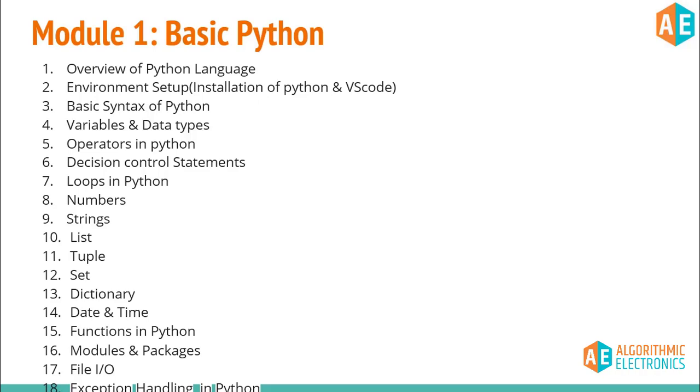Now we'll discuss the training modules we're going to cover in the first 4 months. Module 1 is basic Python programming. We'll consider that you don't know anything about Python, or that you have basic knowledge of Python, and we'll start from there. We'll start right from the installation of Python software and the tools required to implement machine learning algorithms or Python programming. We'll discuss syntax, variables, data structures, decision control statements, looping structures, functions, file handling in Python, error handling in Python, and so on.